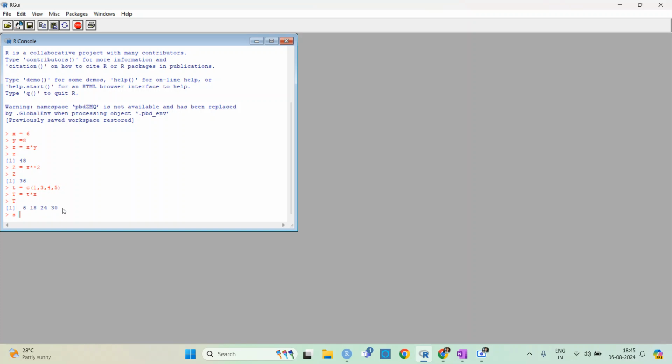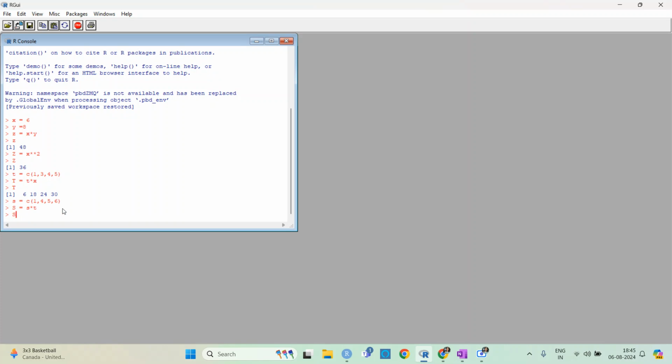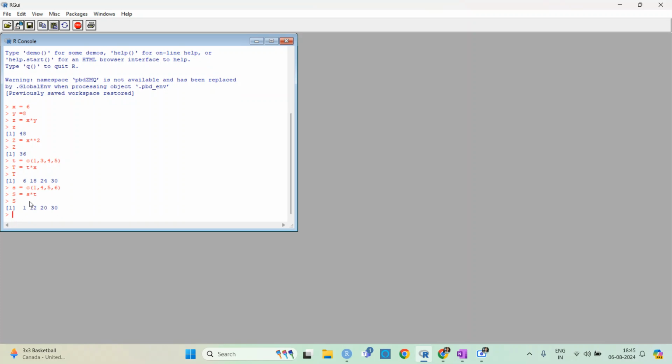So let me just say 1, 4, 5, 6, and then defining capital S is equal to small s star small t, then capital S. Okay, so how is it multiplying? It is multiplying 1 to 1, 3 to 4, 4 to 5, and then 5 to 6.